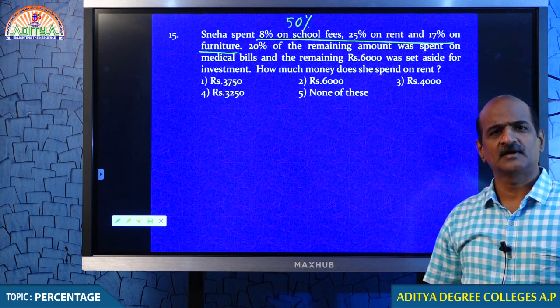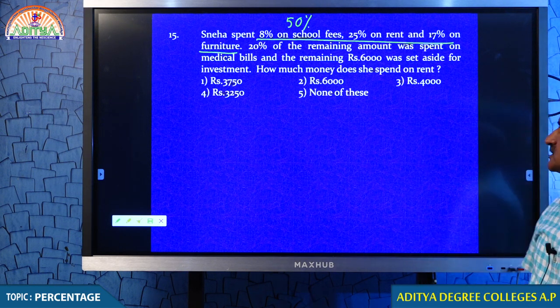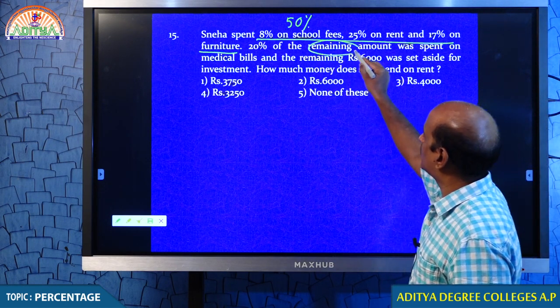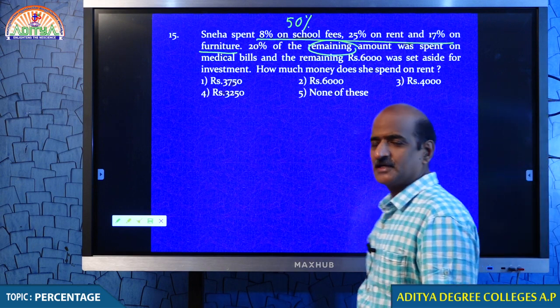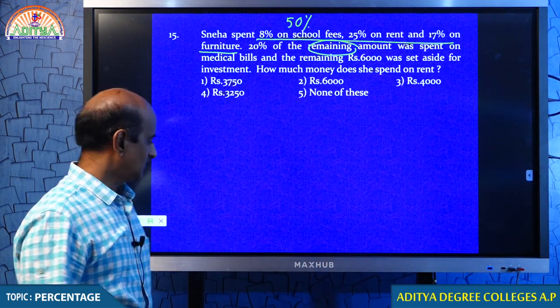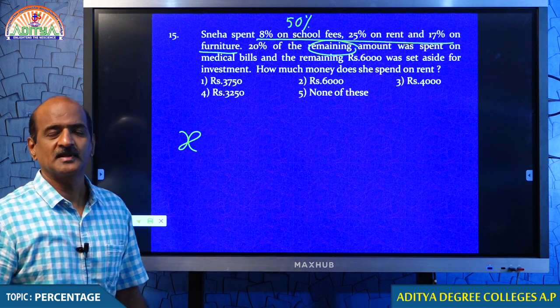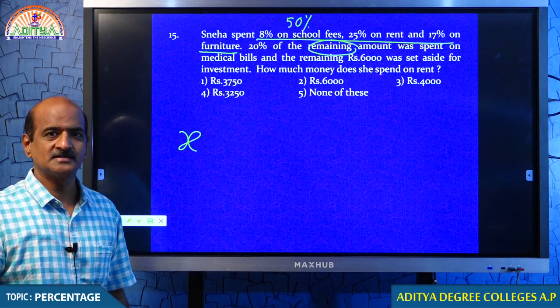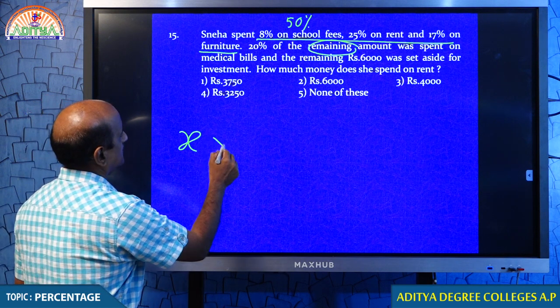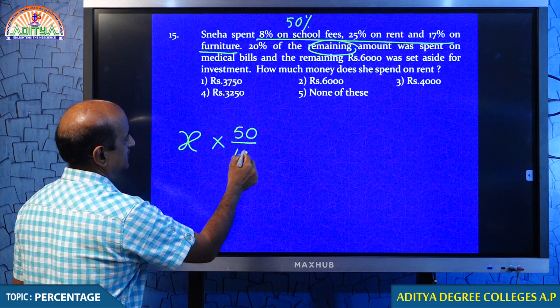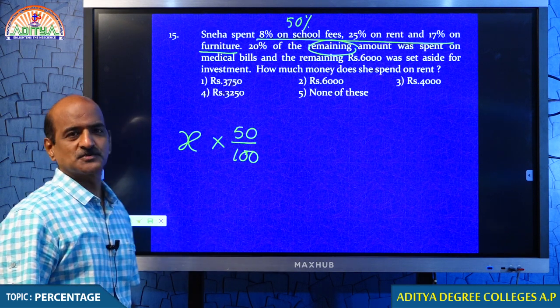Because why should we divide that? We can add it up: 60%. And 25% of the remaining amount. You understand, student? When there is the word "remaining," we have to consider the value as x. If Sneha's salary is x rupees, because the 50% is anyway spent, therefore still she is left with 50%.